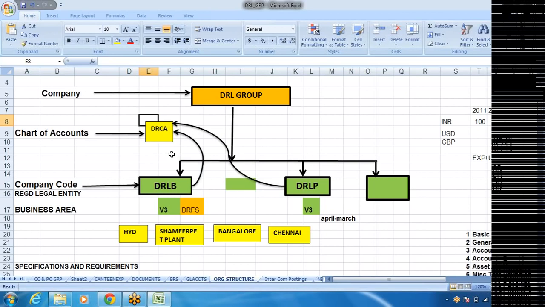Let any number of company codes work with one chart of accounts, because subsequently we are going to consolidate the total balance sheet, P&L account, etc. In order to consolidate, if it is one chart of accounts, that will be easy for me. Though the company codes are in different countries, ultimately when you see the balance sheet and P&L account of any company, you'll find balance sheet assets, liabilities, income and expenditure in the P&L account.